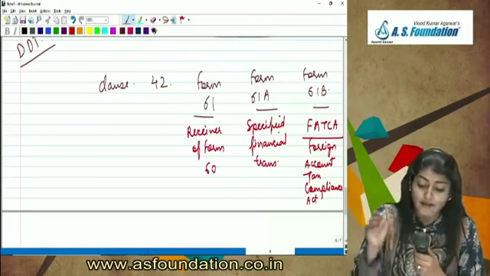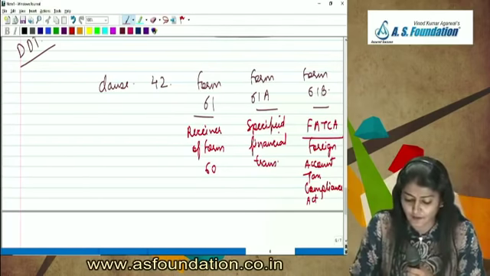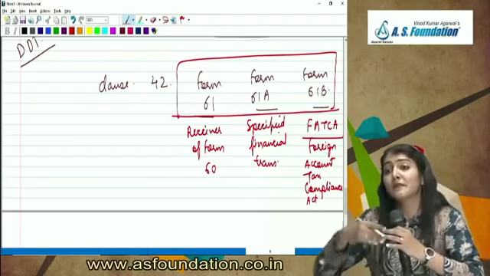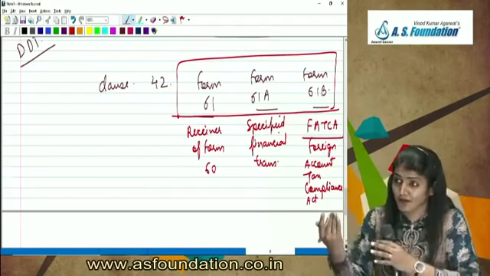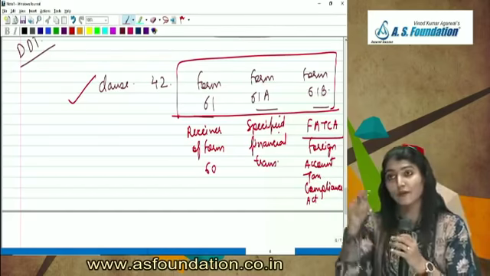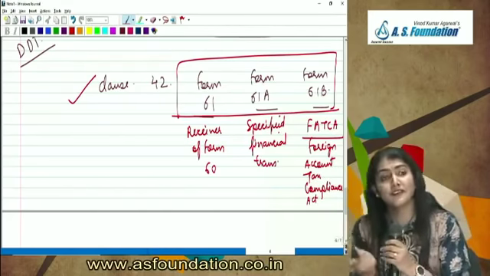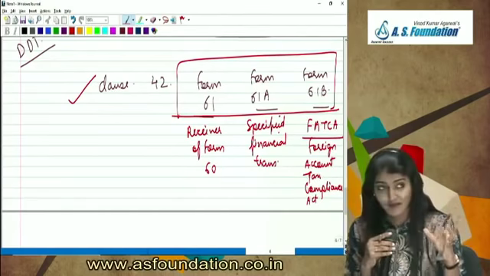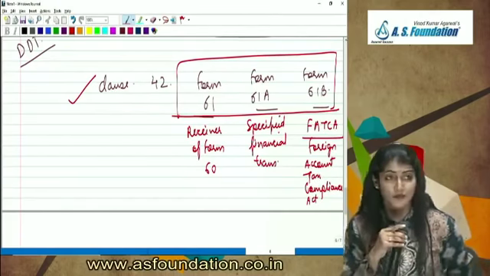So where the assessee is required to file Form 61, 61A, 61B, whether these have been furnished by the assessee or not, is what is required to be reported under Clause 42. What was the due date? What was the actual date of furnishing? All these can come in the exam under MCQs. They can ask multiple choice questions for these ones.